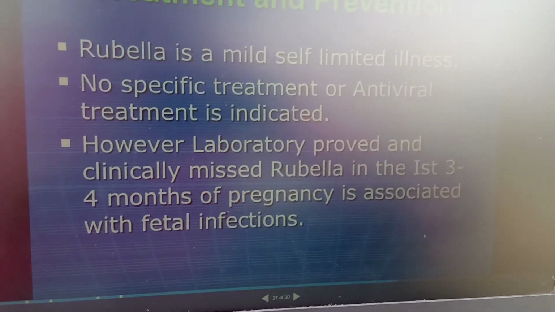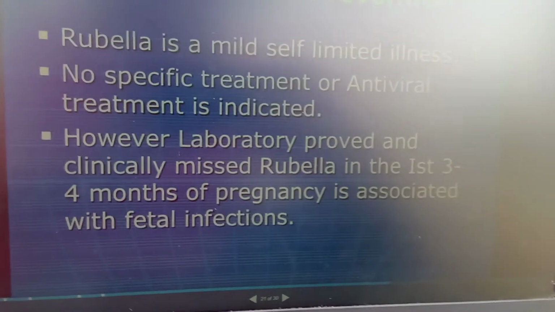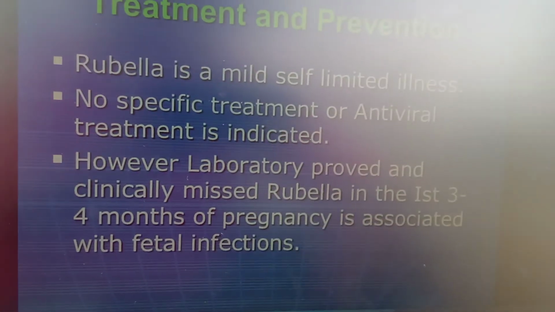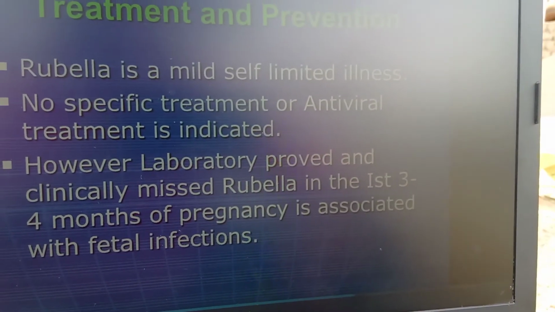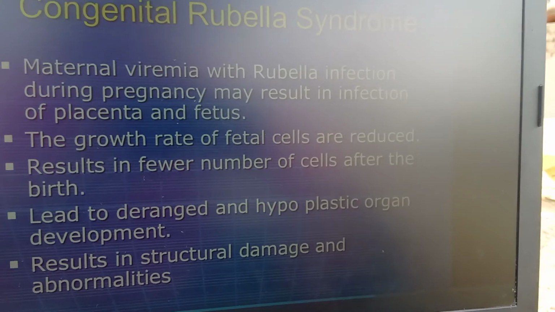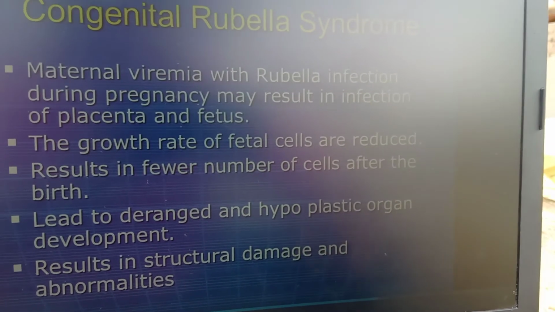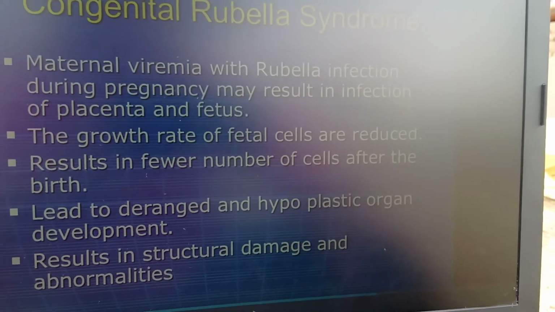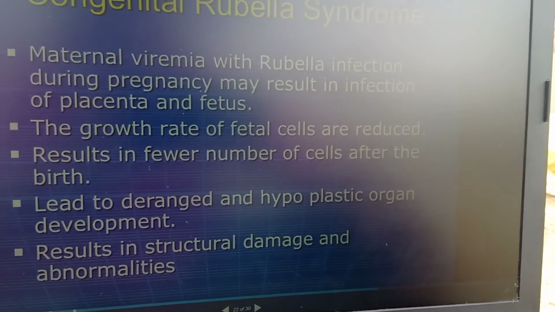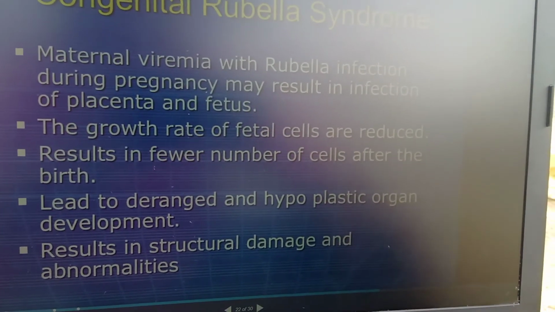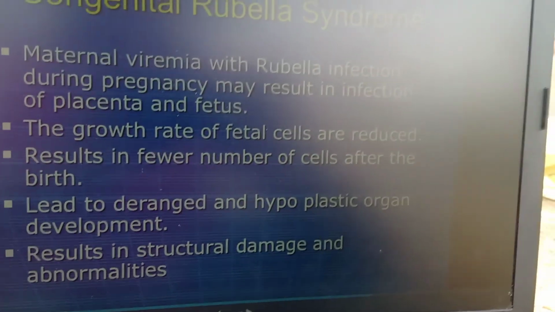Laboratory-proven clinical rubella in the first three months of pregnancy also causes fetal infection, so immediate care is very important for the mother. If congenital rubella syndrome is present, the mother has maternal viremia, meaning virus in the blood, and rubella infection during pregnancy passes through the placenta and the fetus is also infected, okay.